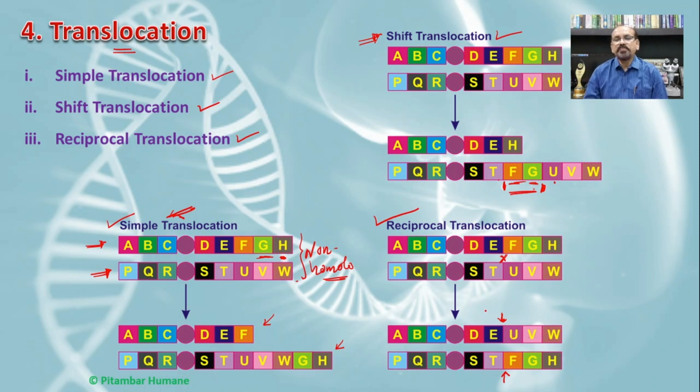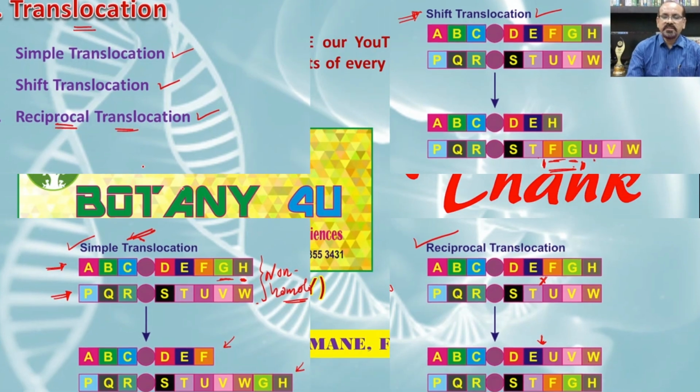Such an exchange of parts of the chromosome between two non-homologous chromosomes is known as the reciprocal type of translocation. So in this way, there are four such different types of chromosome changes which are related to genetic disorders in plants, animals, as well as even in human beings.